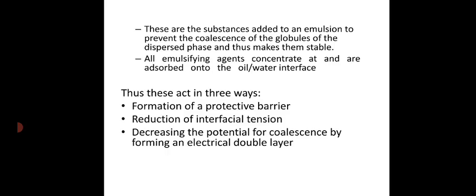To be precise, it is exactly the surface of droplets. These emulsifying agents which we are adding will get concentrated on or adsorbed. It is not absorbed, it is adsorption, because adsorption is a surface phenomenon. These emulsifying agents get adsorbed on the surface of droplets, thereby making them stable and preventing coalescence.